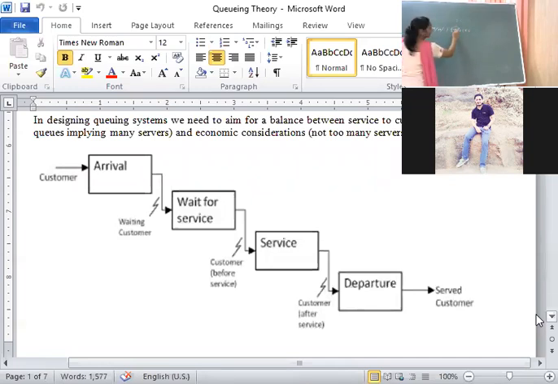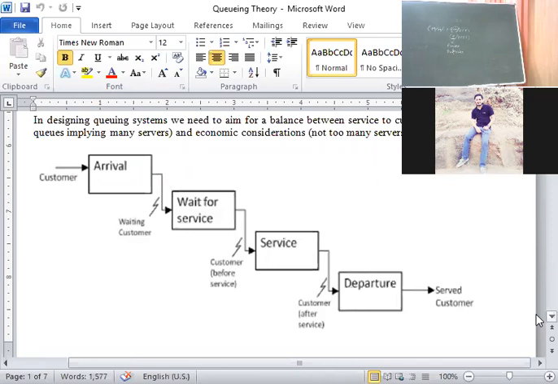Infinity is replaced by N or FCFS, where N is the number of customers, finite or infinite. Today we will discuss theory. The first characteristic of the input process is size, that means the number of customers arriving is finite or infinite.